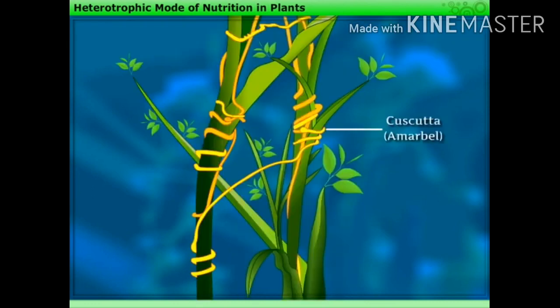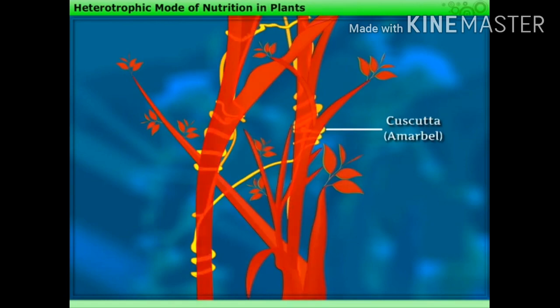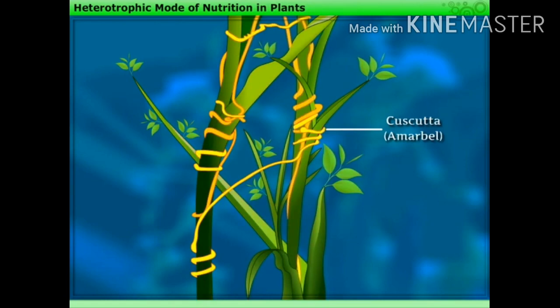For example, Cuscuta plant, also called amarbel. Since this plant does not have chlorophyll, it climbs onto another plant and takes the ready-made food from it. The plant on which it climbs is called the host.